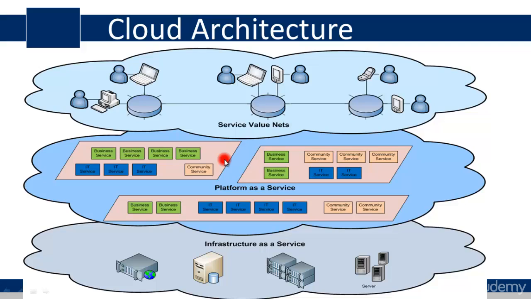And here you don't have to maintain your infrastructure, unlike in IaaS where you are doing everything, right? So here you don't have to do anything.